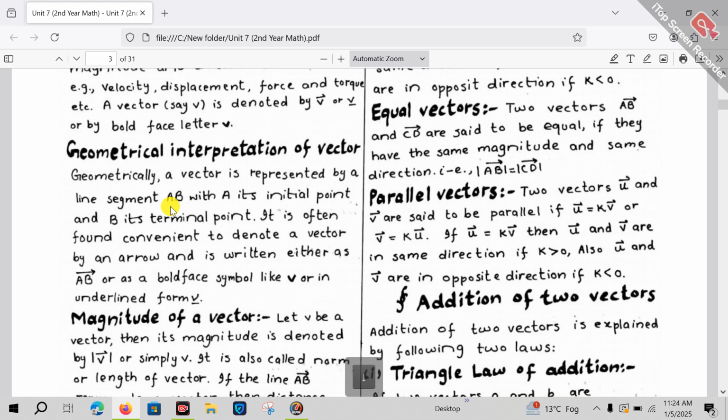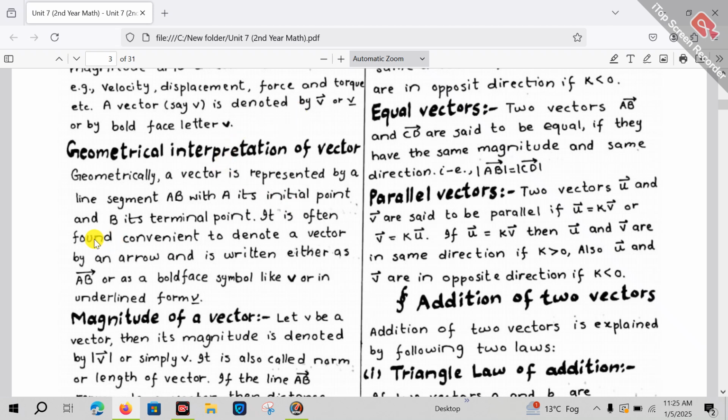Next, we discuss the geometrical interpretation of vectors. So how are vectors represented geometrically, graphically? We can discuss this concept easily. Geometrically, a vector is represented by the line segment AB with A as its initial point and B as its terminal point. This is very easy. Suppose we have a vector AB. We represent it from point A to B. A vector we want to make. So A is called the initial point and B is called the terminal point.